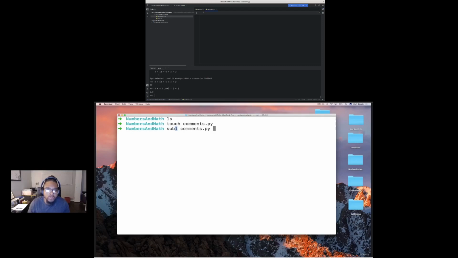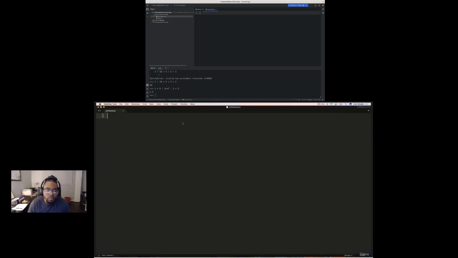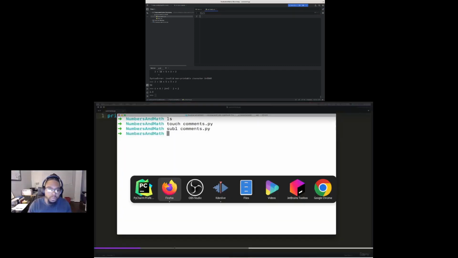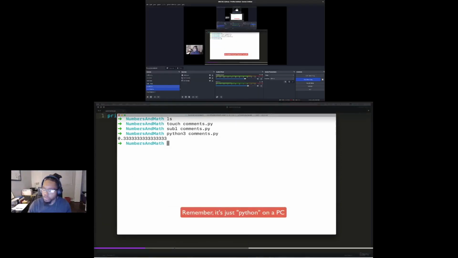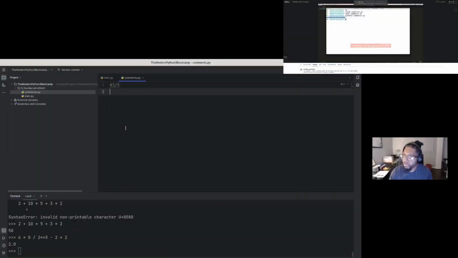And then I'm going to open comments.py. If you don't have this subl, S-U-B-L shortcut, or if you're using Cloud9, you could just double click on comments.py, or you can use open comments.py and we'll use whatever text editor. So I have this here, and let's just start by writing 1 divided by 3, and let's print 1 divided by 3, because remember, if we just do 1 divided by 3 without that print, nothing will show up when we run this file, because it's in a file, we're not using the Python interpreter in the command line. So back in the terminal, I can run python3 comments.py, and we get 0.333. Great, that's what we expect.